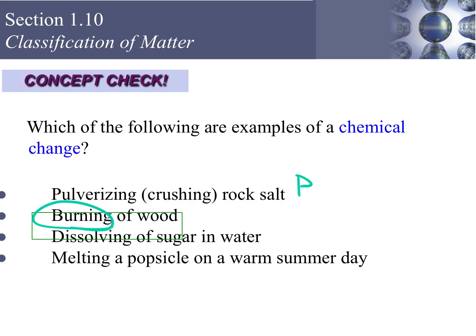State of matter. That's right. We're physically manipulating the substance. We're crushing it up. Now, technically, could we undo that? No. Not really, right? We can't really undo that. We can't uncrush it, right? There's no way for us to do that. But is there a change in identity of this rock salt? No, we're just physically manipulating it. So there's no change in identity. So it is a physical change.